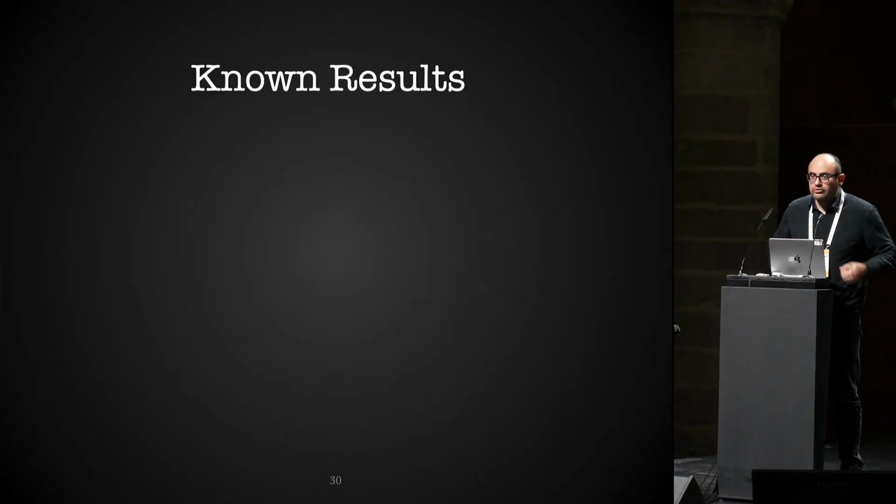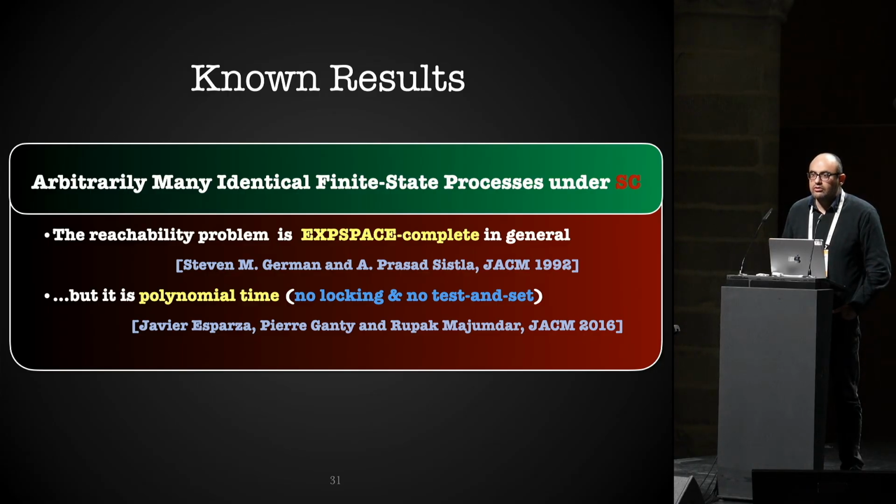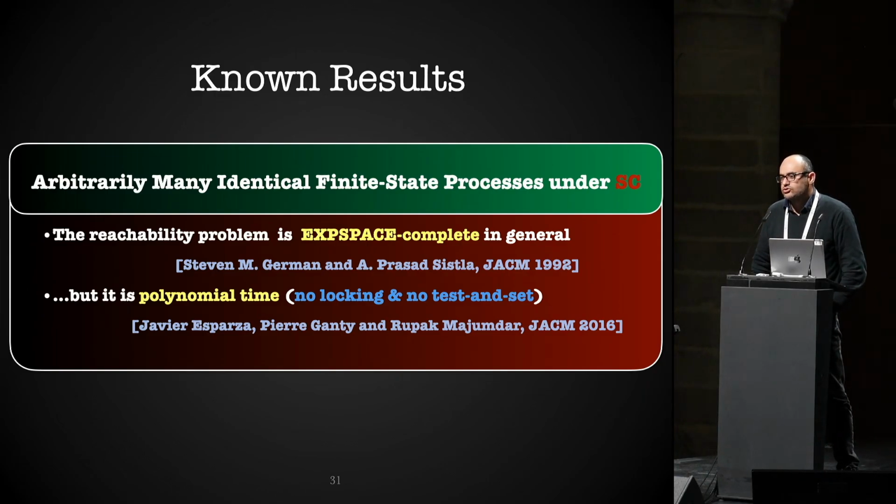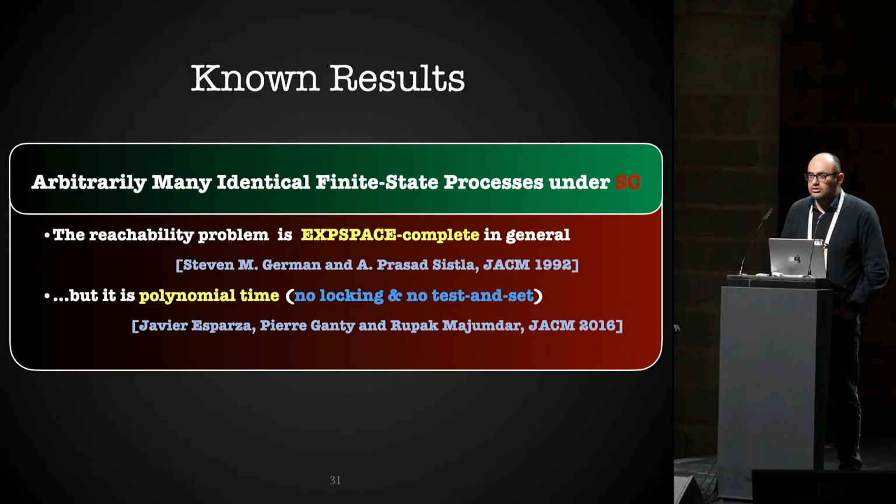Now, what do we know about results on parameterized verification? Under sequential consistency, we know that this problem for nested processes is PSPACE-complete from '92, and this is a well-known result. And Javier, Pierre, Ganti, and Drupak have worked a lot on this problem when we have no locking, no compare-and-swap or test-and-set, and they showed that the complexity goes down and we can solve parameterized verification in polynomial time.